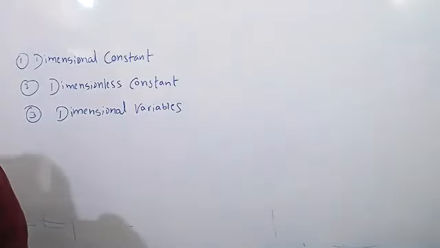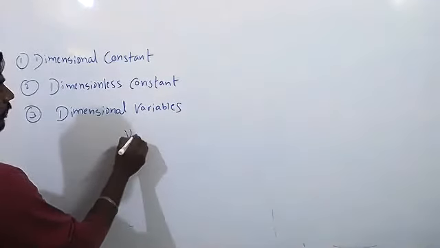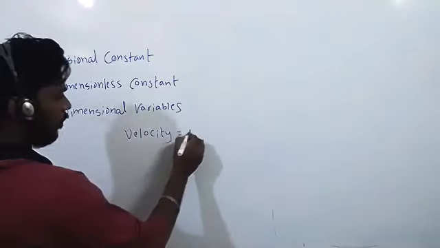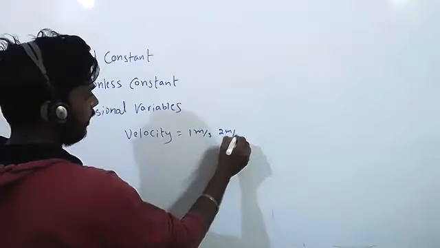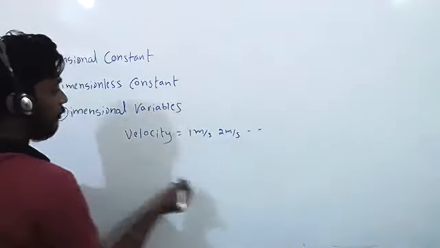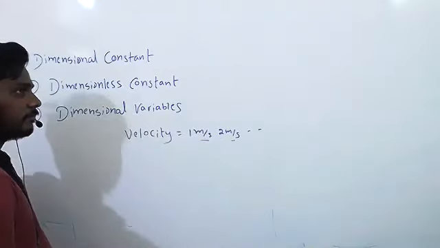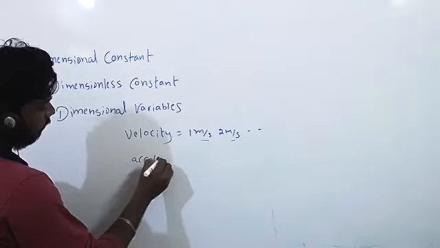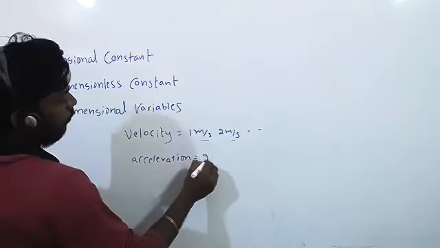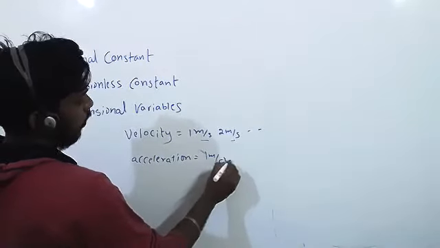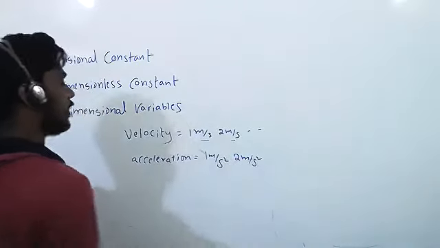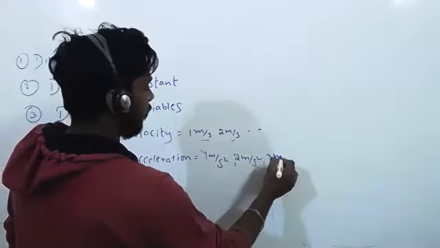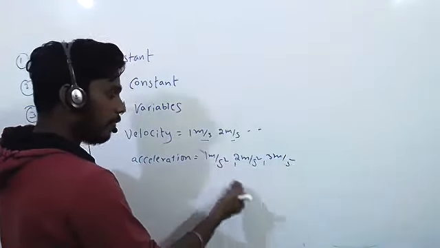So velocity. What will happen? Velocity can vary. So 1 meter per second, 2 meter per second, it can vary. Acceleration too, but it has a dimensional formula. Acceleration also can be 1 meter per second square, 2 meter per second square, 3 meter per second square. We will discuss acceleration, velocity, everything in the next lesson. So it is variable, but it has a dimensional formula.